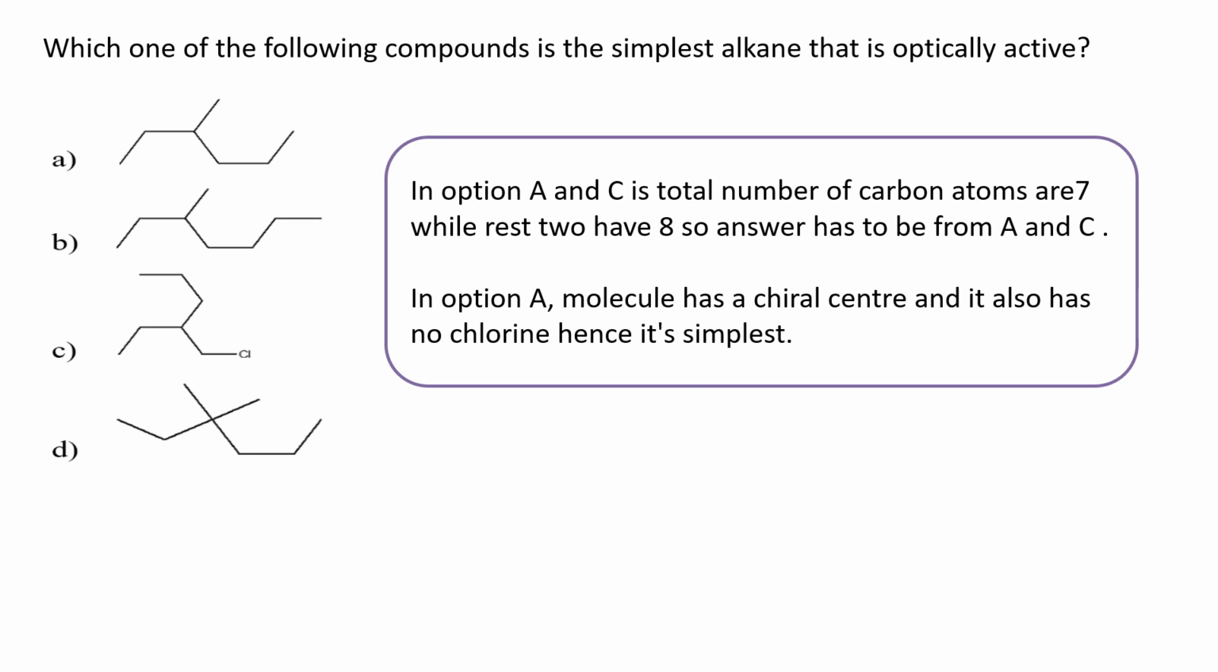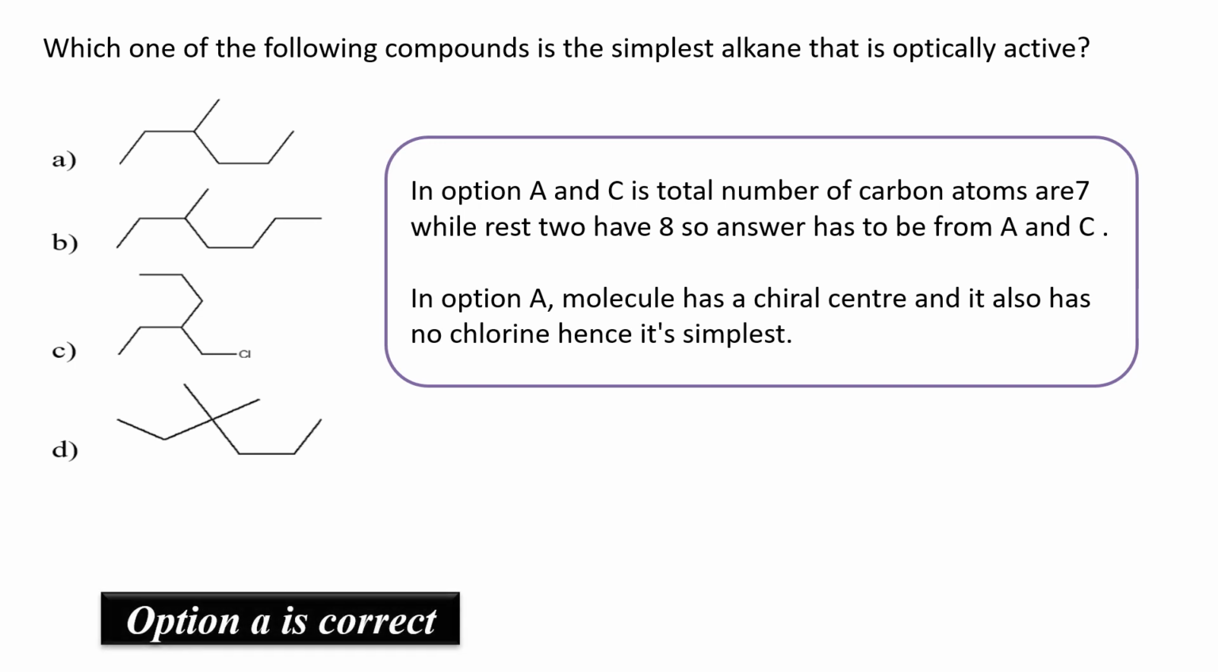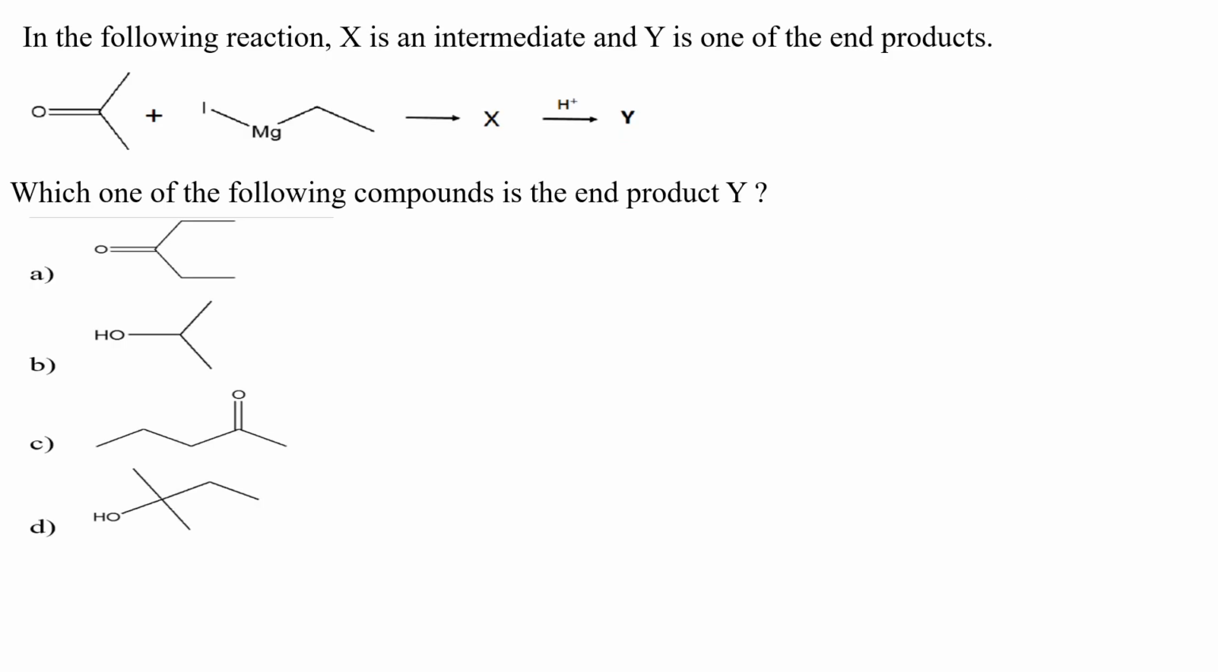Now in options A and C, the total number of carbon atoms is 7, while the rest two have 8. So the answer has to be from A and C. Okay, that should be clear. In option A, the molecule has a chiral center. Remember this thing, and it also has no chlorine. Hence, it is simplest. So please note the principle, and option A is my correct option.